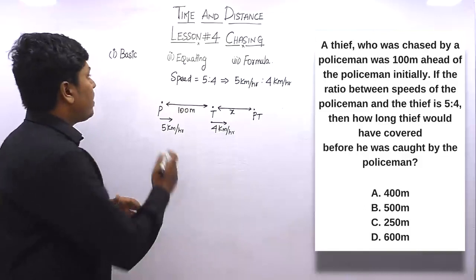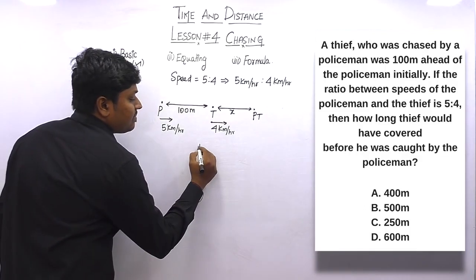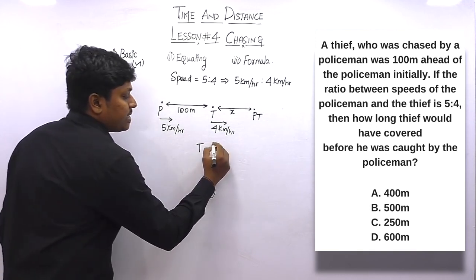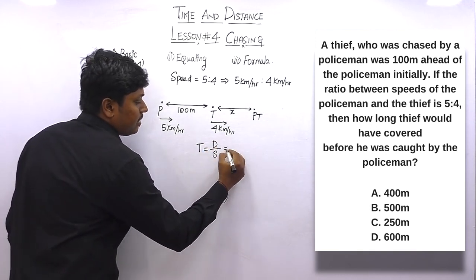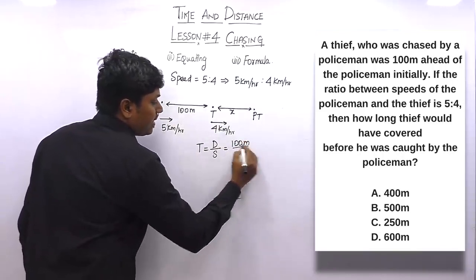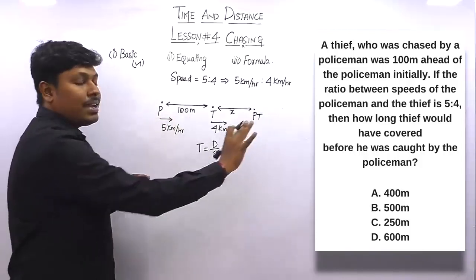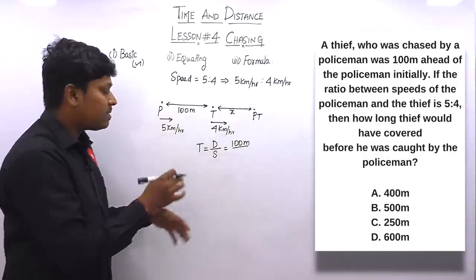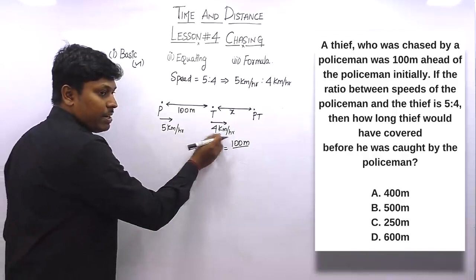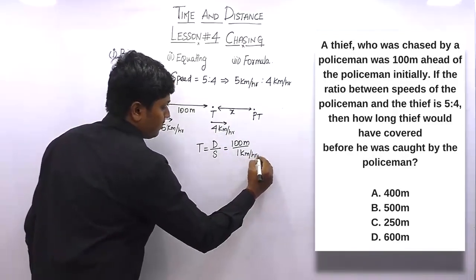So similarly, we are going to solve this question by the basic method. In the basic method, first we need to find the time. Time is equal to distance divided by speed, and the initial distance between both the persons is 100 meters, divided by speed. Remember that it's a relative speed. If both the persons are running in the same direction, we need to subtract the speeds. So 5 km, 4 km, when you subtract 5 and 4, the resultant will be 1 km per hour.